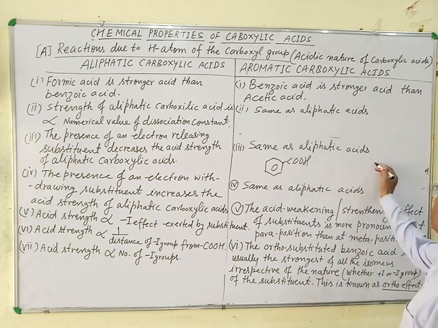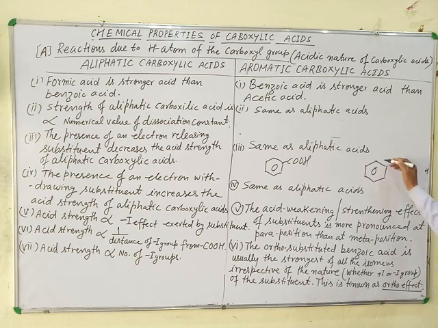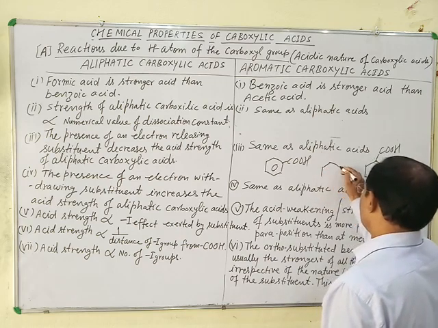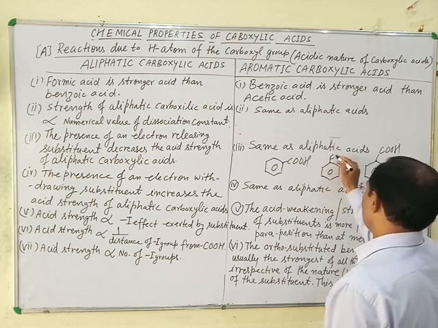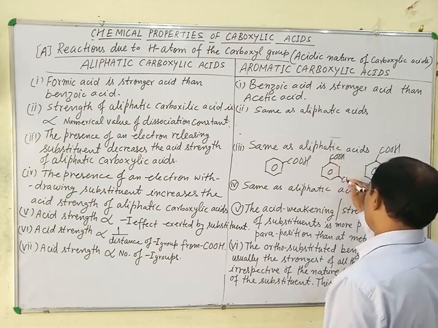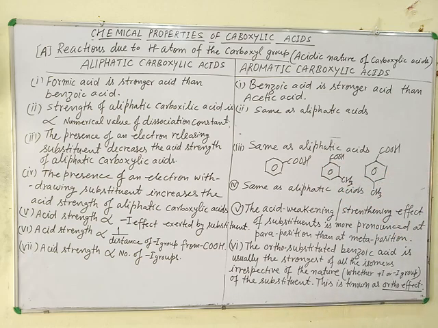If an electron releasing substituent is present at any position, suppose COOH is present at this position and CH3 is present at para position, or ortho position, or meta position, CH3. CH3 means the methyl group is an electron releasing or electron donating group and it shows plus I here.